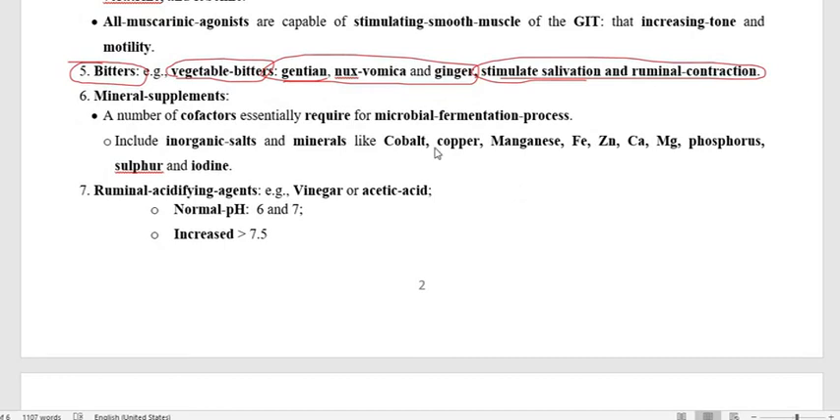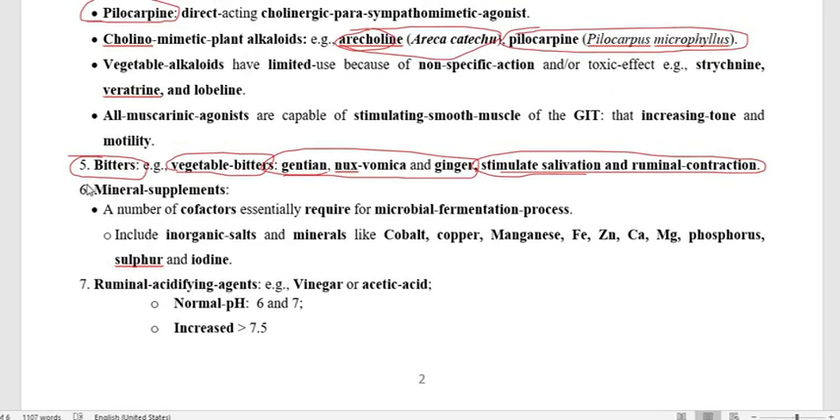Now if you go through most of the ruminatoric agents given as a bolus, you will find some agents that are mineral in nature. So the next classification under the ruminatoric drugs is mineral supplement. What is the function of a mineral supplement as a ruminatoric drug? They act as cofactors, and these cofactors help in microbial digestion, because microbes ferment fiber like cellulose. So microbial function is improved when we use the cofactor, that is, the mineral supplement,